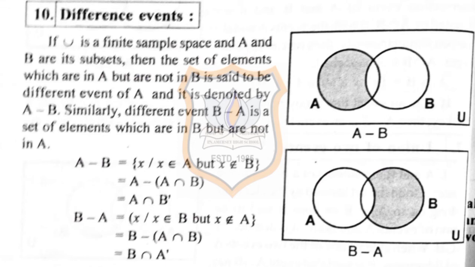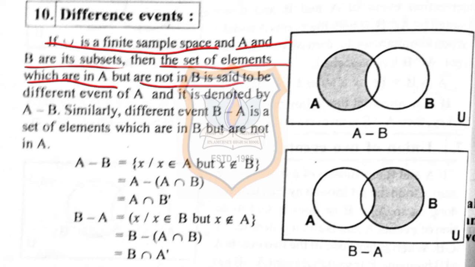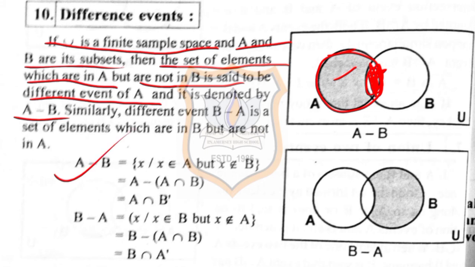Now, what is a difference event? A difference event means if U is a finite sample space and A and B are its subsets, then the set of elements which are in A but are not in B is called the difference event of A, and it is denoted by A minus B. Now, what is the meaning of this? Suppose you have this set A, and from this set, you are removing these elements which are in B, this portion. Then the remaining portion which we have is called A minus B.